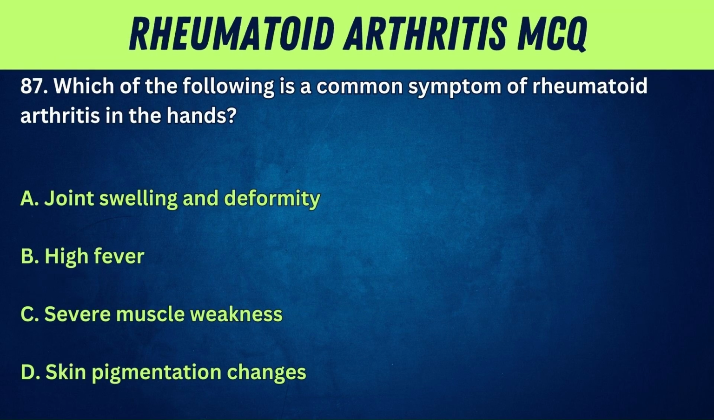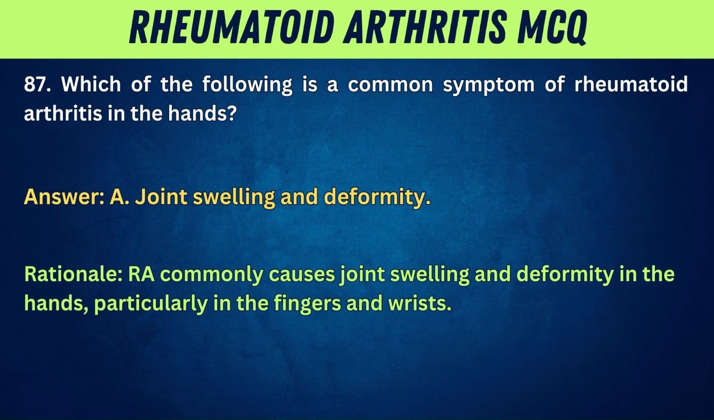87. Which of the following is a common symptom of rheumatoid arthritis in the hands? A. Joint swelling and deformity. B. High fever. C. Severe muscle weakness. Answer: A. Joint swelling and deformity. Rationale: RA commonly causes joint swelling and deformity in the hands, particularly in the fingers and wrists.